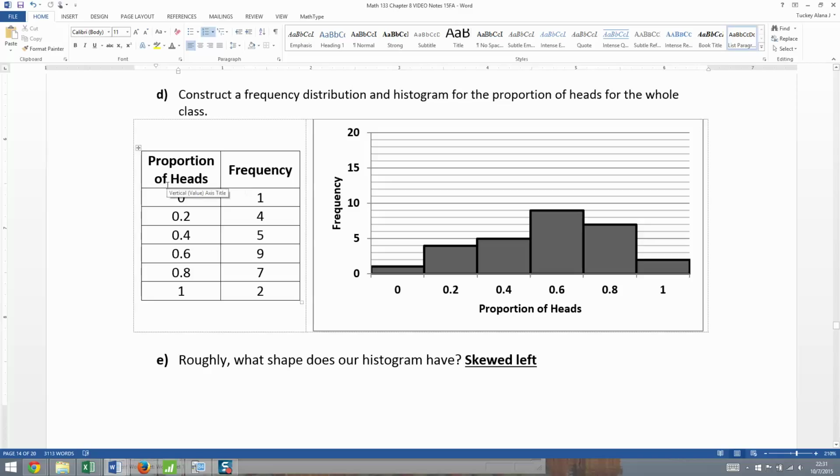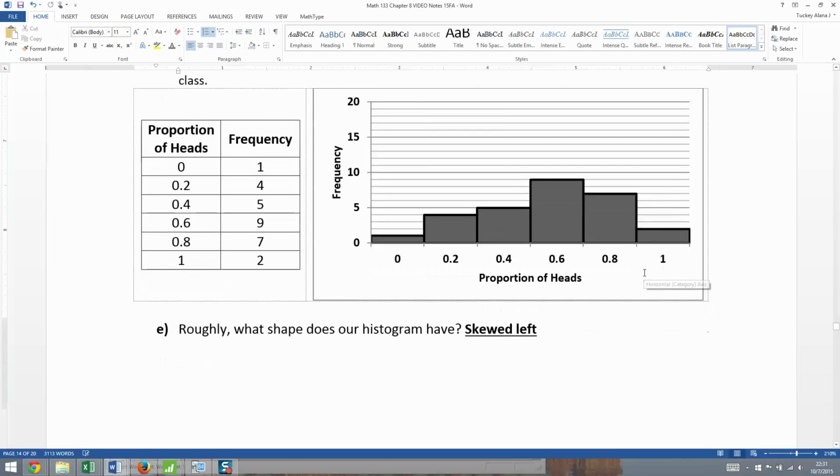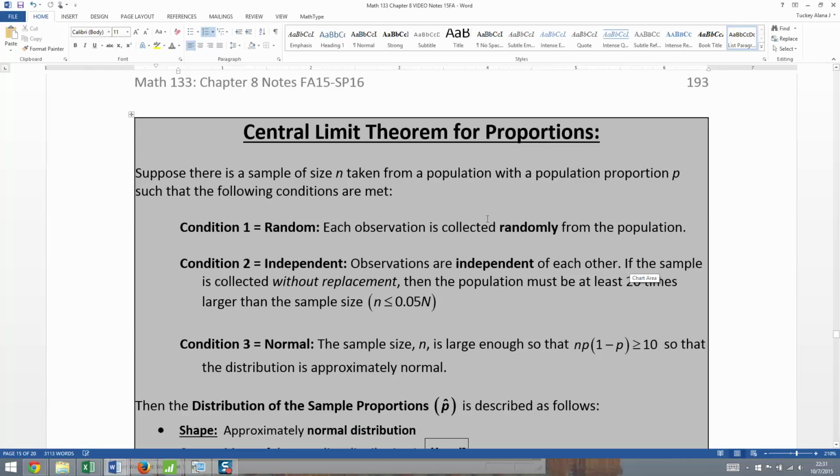Every set of 5 tosses was its own sample, and they had their own proportions, and we were able to create a table and a histogram and all that stuff. That means it has its own distribution. And so we need to know, what is the theory for that distribution? What is the theorem for that distribution, if you will? That's what the central limit theorem for proportions is about.